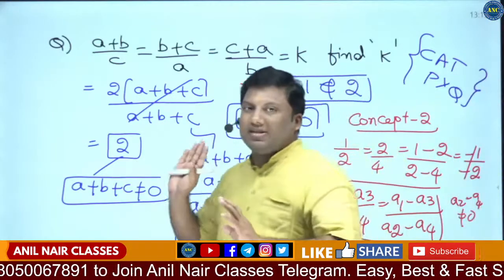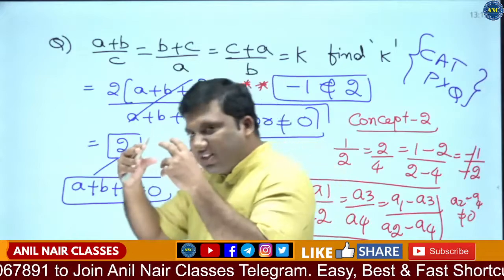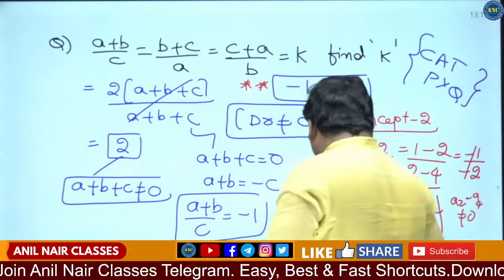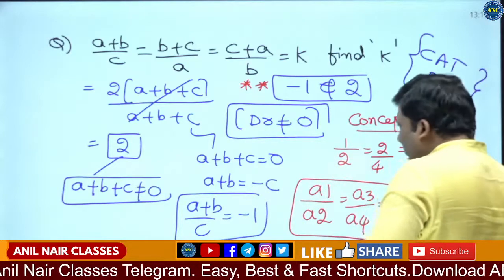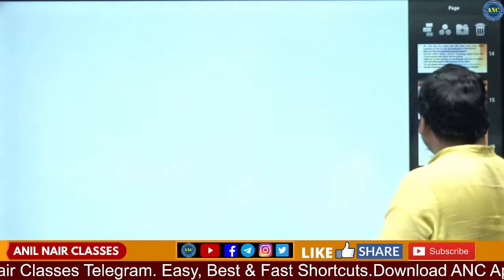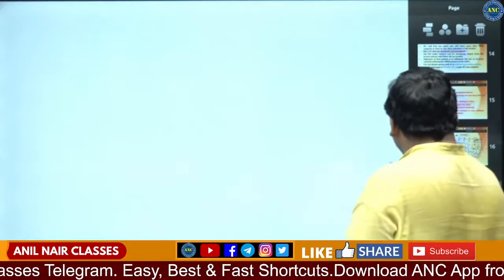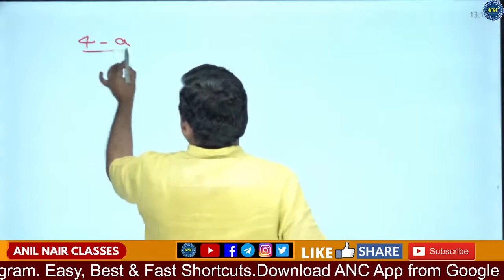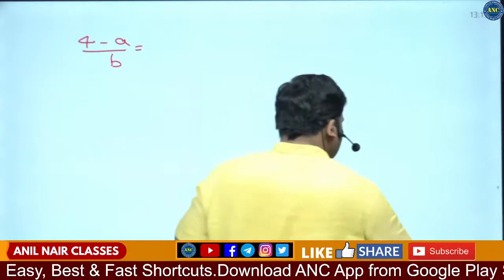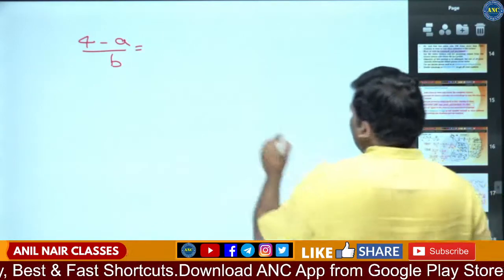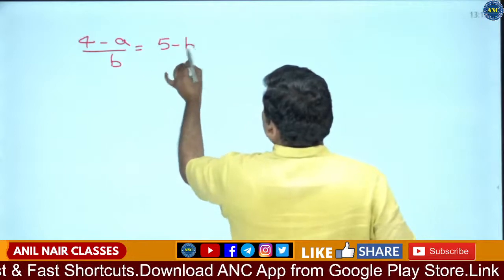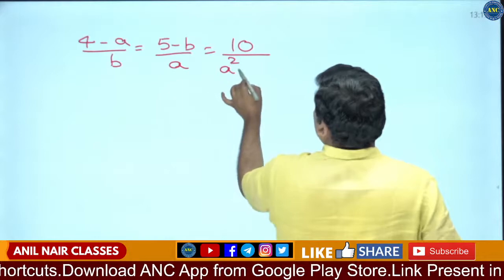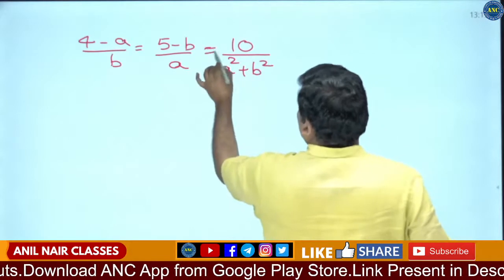One CAT previous year question. I will also tell you how close these questions, whatever we are discussing, are to the examination standard. Now let us see the question. 4 minus A by B is equivalent to 5 minus B by A, which is equivalent to 10 by A square plus B square.